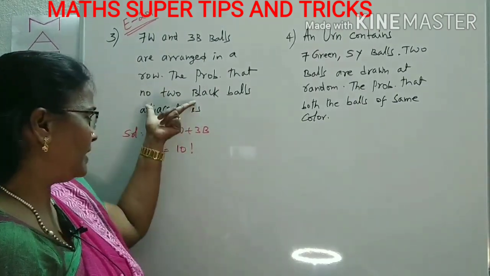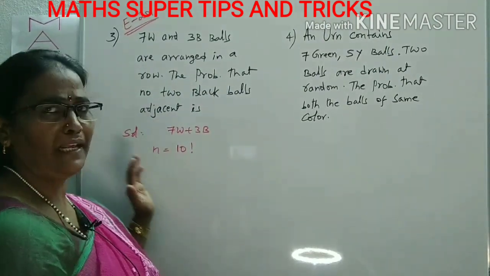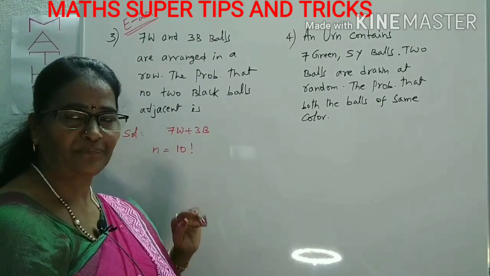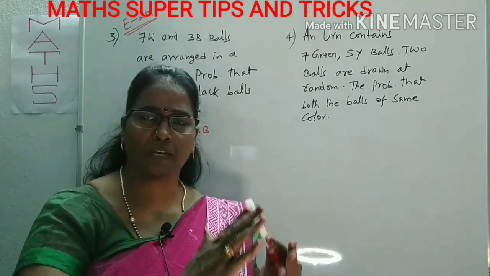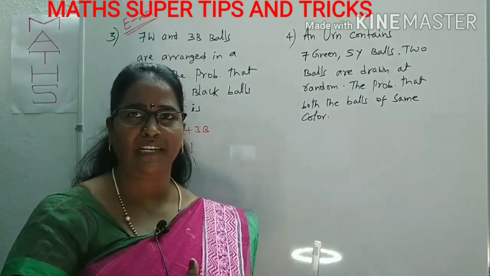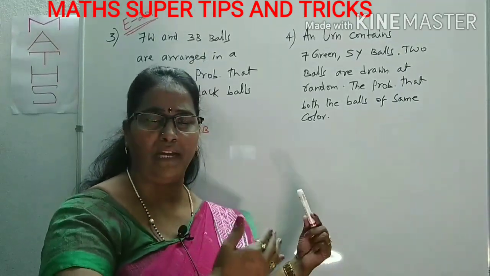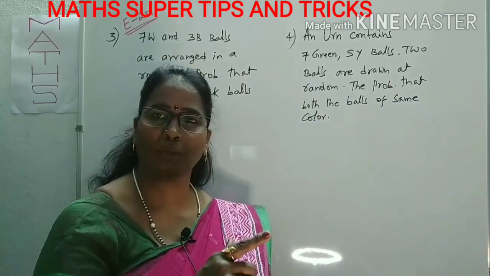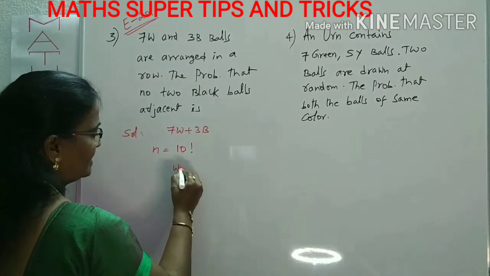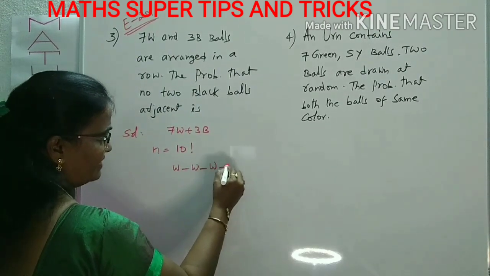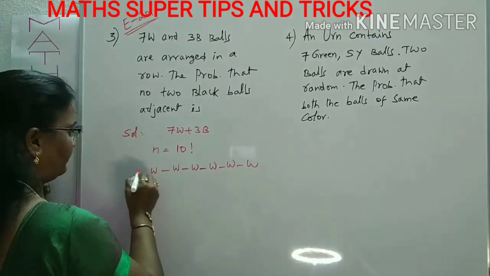But what is the probability asking? We have to arrange such that no two black are adjacent. That means we arrange the blacks between the whites. No two blacks are side by side, but whites can be side by side. What do we do in such cases? First, other than the black, we arrange the whites by leaving one place for the black, like this: white, dash, white. The 7 whites we arrange first: 1, 2, 3, 4, 5, 6, 7.